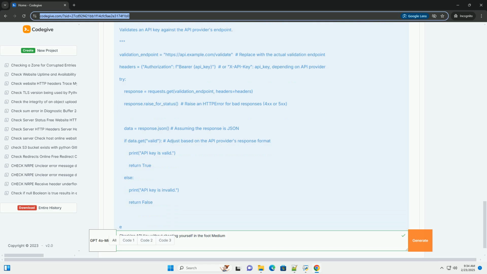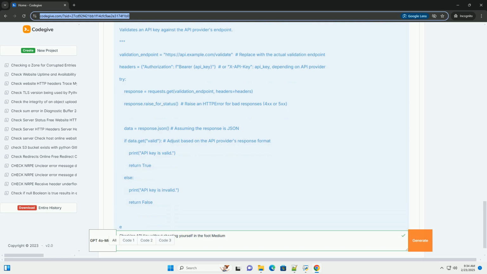2. Configuration management with Vault or AWS Secrets Manager, for production. For production environments, consider using dedicated secret management solutions like HashiCorp Vault, AWS Secrets Manager, Azure Key Vault, or Google Cloud Secret Manager. These services provide centralized secret storage: secrets are stored in a secure, centralized location. Access control: fine-grained access control policies determine who and what can access the secrets.